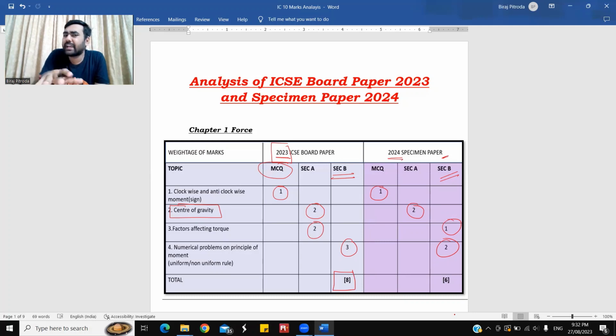On an average, they have maintained the ratio, and in the year 2024 specimen paper, I repeat, in the year 2024 specimen paper, the weightage of chapter 1 was 6 marks. So it's nearby 8 and 6. So good analysis, we can say. I hope this is clear to us. Fine. Let's move ahead with the second chapter.